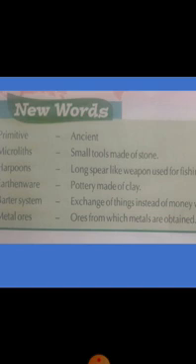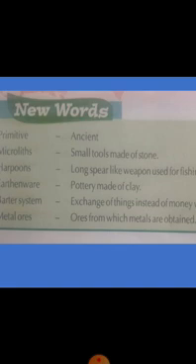Harpoons. Harpoons are long spear-like weapons used for fishing, etc. Then earthenware. Earthenware means pottery made of clay. Then barter system. Barter system also we have learned. Exchange of goods for goods or things for things instead of money, while buying and selling. Metal ores. Ores from which metals are obtained. So these 6 words with meanings are given there. You have to write this in your classwork copy.